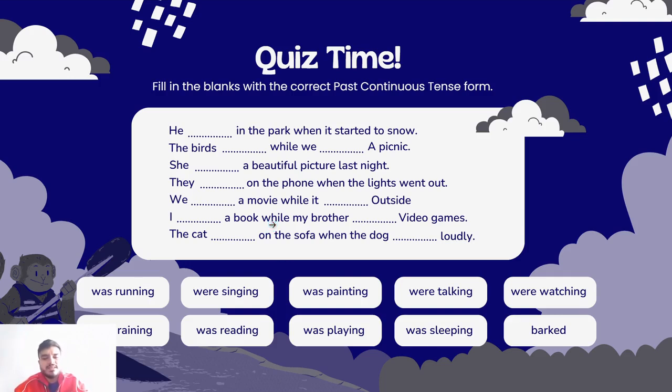What is that thing that dogs do? They bark. They say woof woof. So when the dog barked loudly, the cat's sleeping stopped.